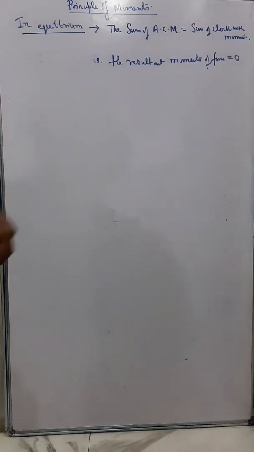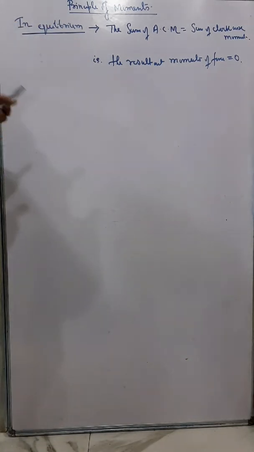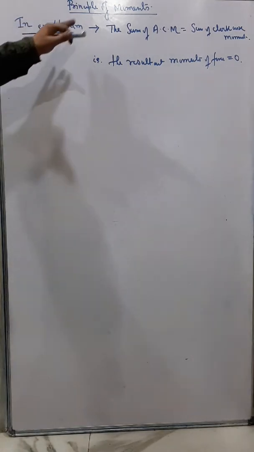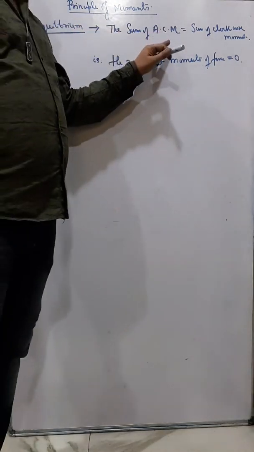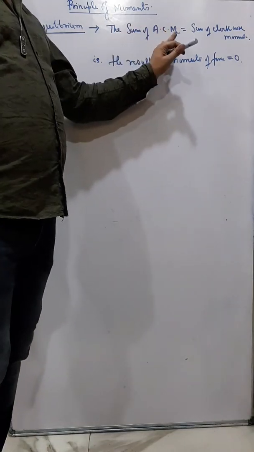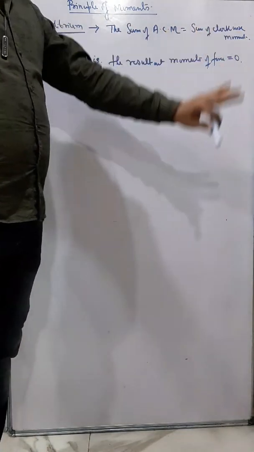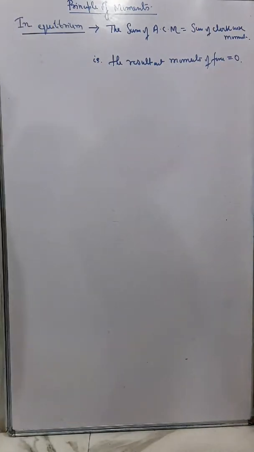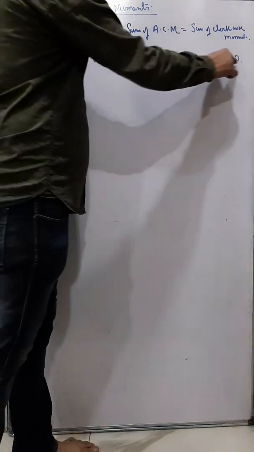Now next is the principle of moments. It states that if a body is in equilibrium, just now you have seen what is dynamic or static equilibrium, the sum of the total anticlockwise moments is always equal to the sum of the total clockwise moments. That means the resultant moment of force will be zero.